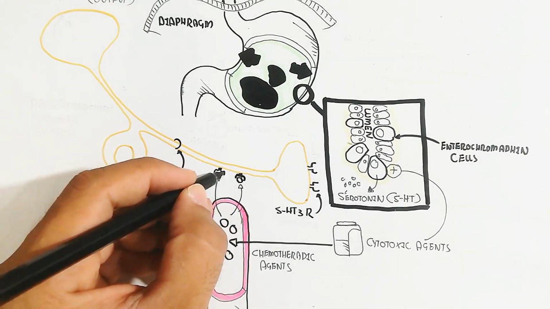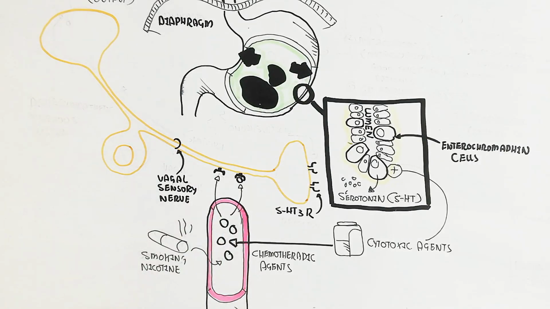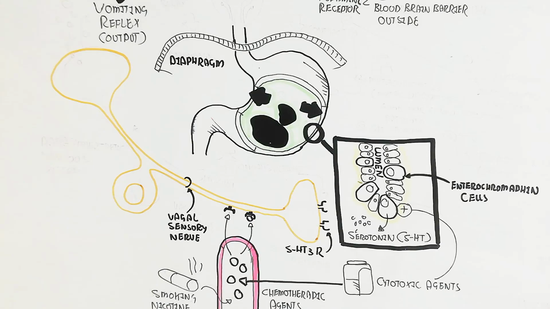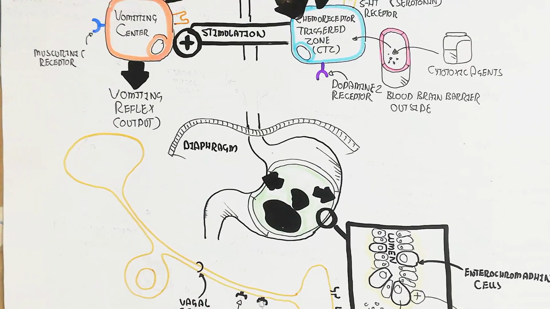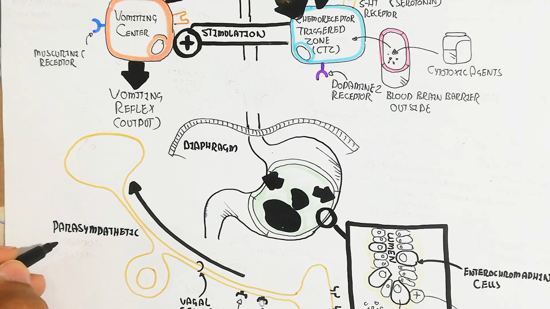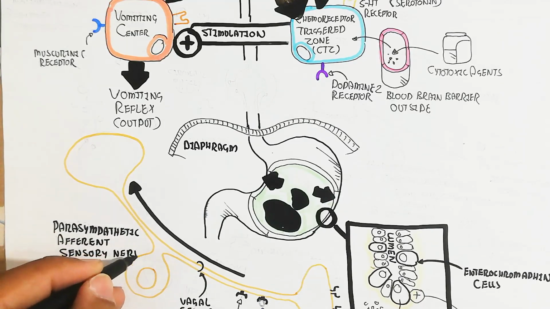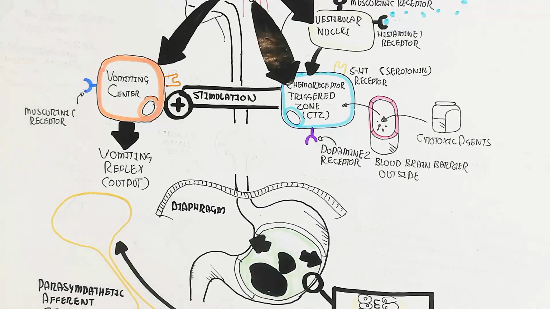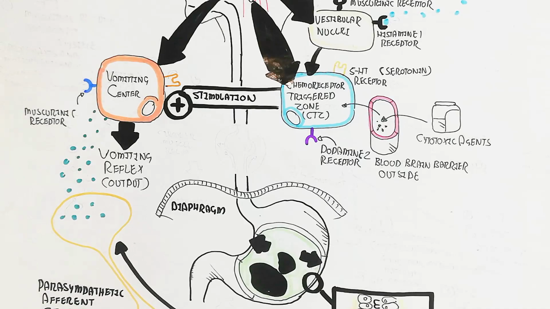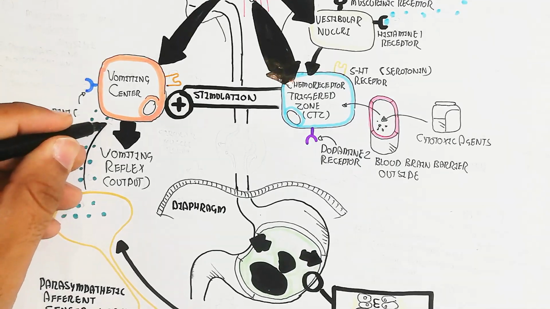In this way, the parasympathetic afferent sensory nerve targets the vomiting center. The vomiting center is targeted by the release of the neurotransmitter acetylcholine, which acts on the muscarinic receptor. When it targets the muscarinic receptor, it leads to vomiting center activation. This vomiting center transmits the signal through a neuron. The neuron can be a motor autonomic neuron.